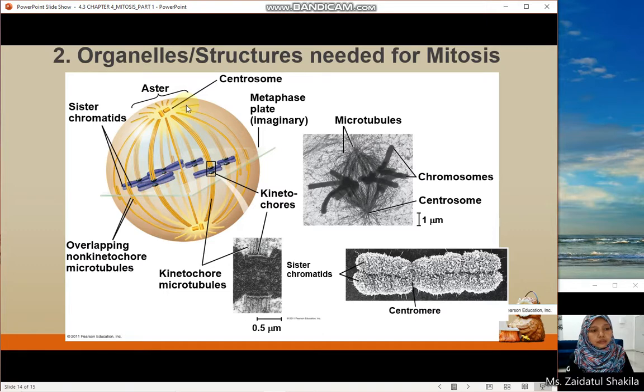The microtubules are attached to the kinetochore protein of the chromosome, each from one side. This one is the non-kinetochore microtubule because it doesn't attach to the kinetochore of the chromosome. So this one is the overlapping non-kinetochore microtubule.